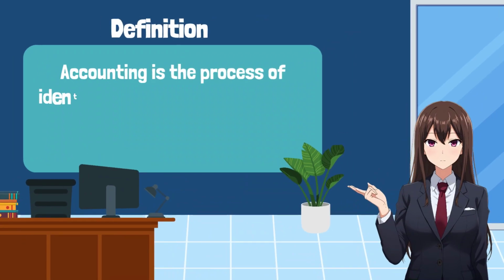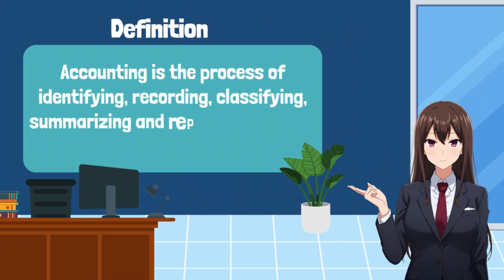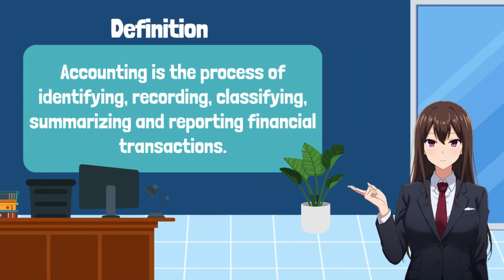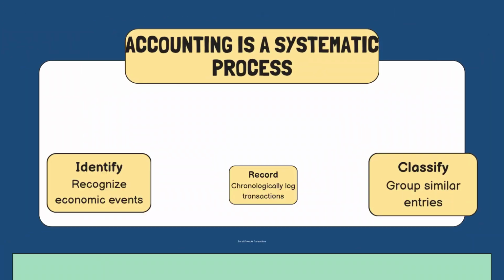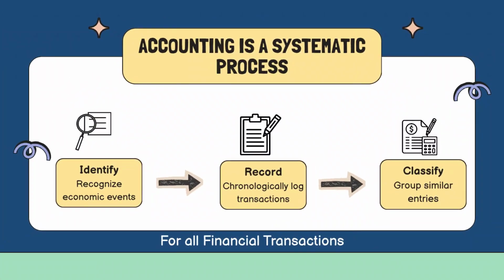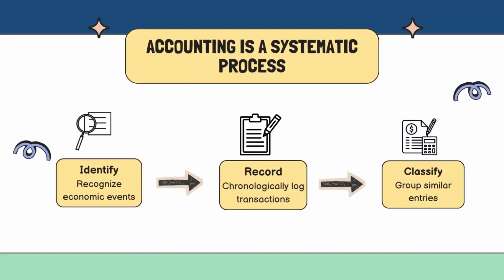Accounting is the process of identifying, recording, classifying, summarizing, and reporting financial transactions. Accounting is a systematic process. 1. Identify, like recognize economic events. 2. Record, like chronologically log transactions. 3. Classify, like group similar entries.